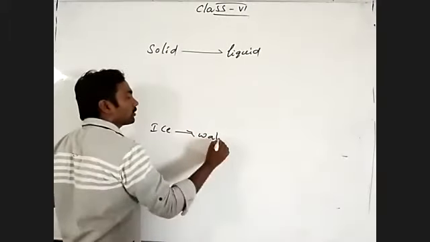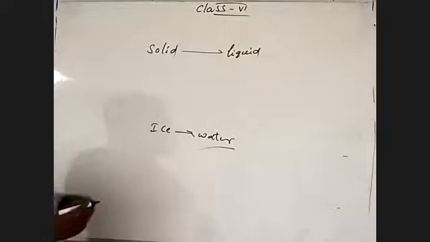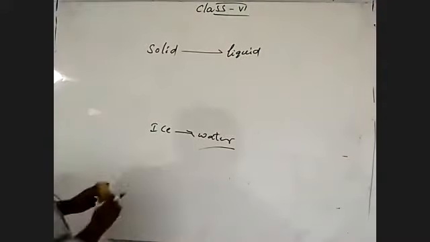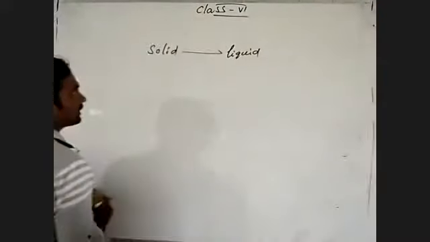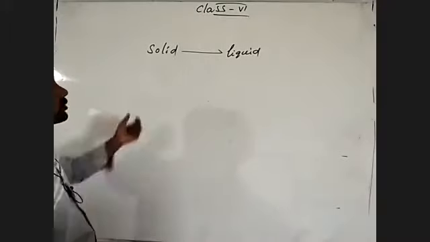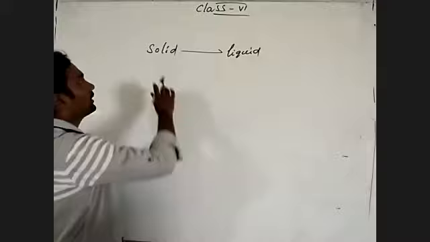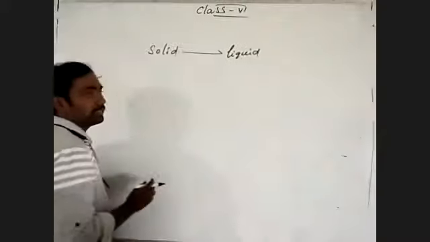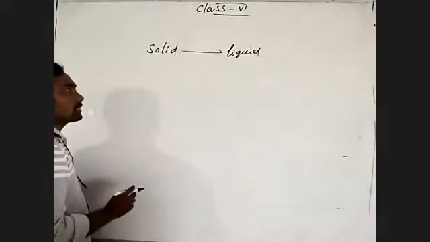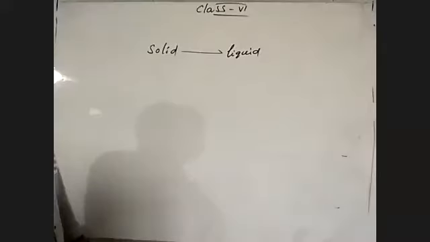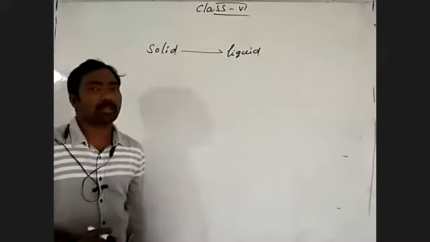It changes to water. For most materials, by giving heat energy to a solid, it changes into liquid.